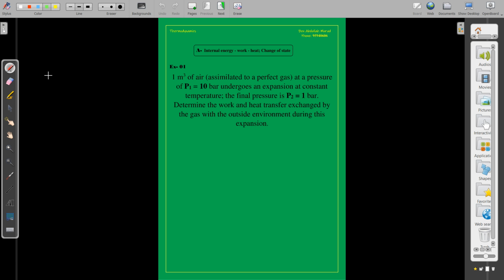The main question is, determine the work and heat transfer exchanged by the gas with the outside environment during this expansion.